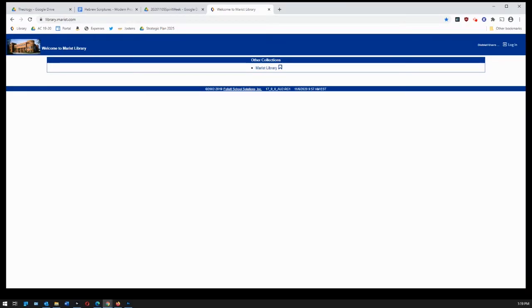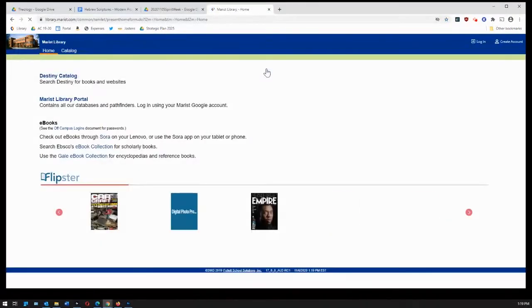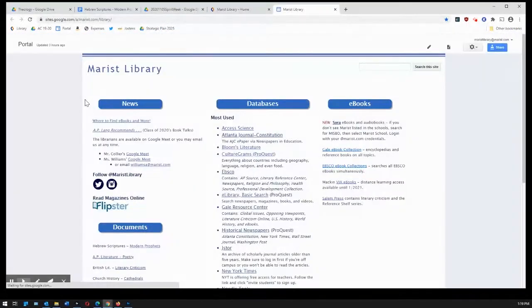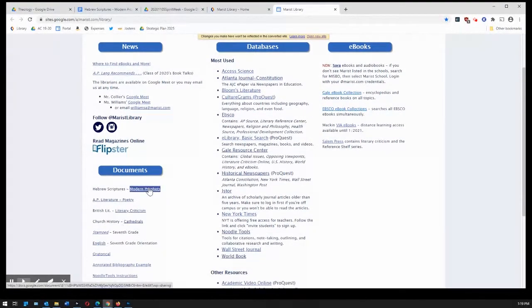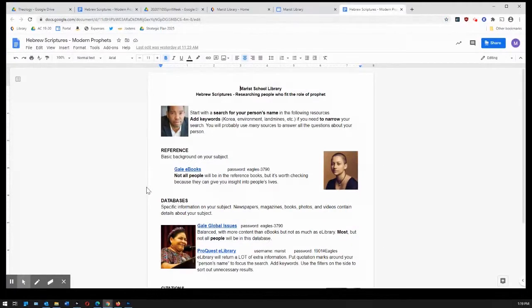This is Mr. Collier. I want to go over your theology project today. We're going to start here at the library portal and go over to the portal page where you can find the Hebrew Scriptures assignment down here under the Documents header, and it says Modern Prophets. And today we're going to be looking for certain people that are considered modern-day prophets.